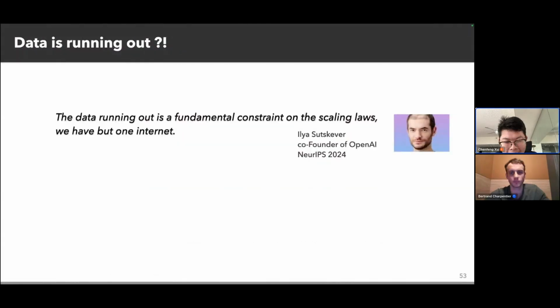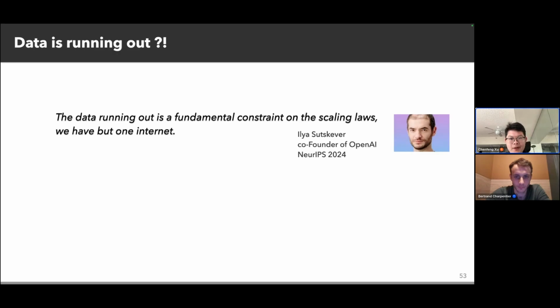So I'm trying to finalize my talk by posing some visions here. I talked about image and video generation models, and we utilize these generation models to augment robotics. It looks like two very different domains, one is for generative AI, one is for robotics. So what's the connection here? Data is running out. Ilya said that data running out is a fundamental constraint on the scaling law we have, but we have only one internet. But I kind of disagree with that, because he only considered the internet data.